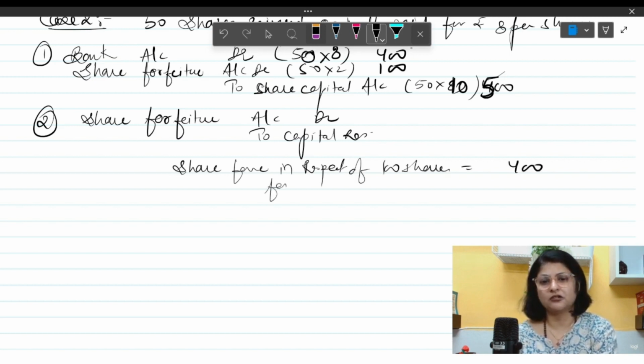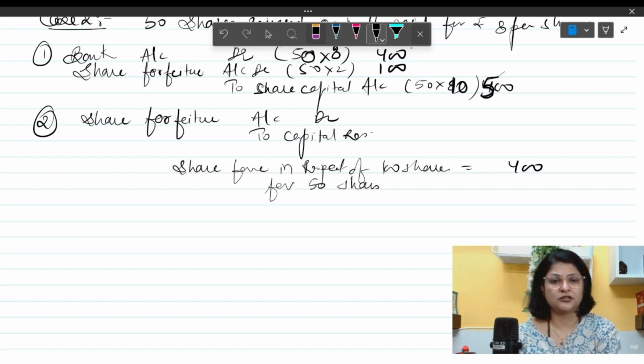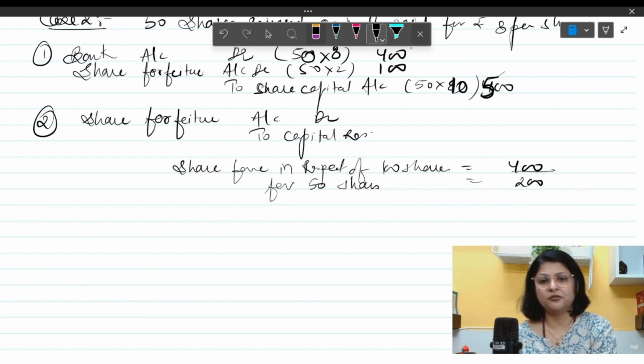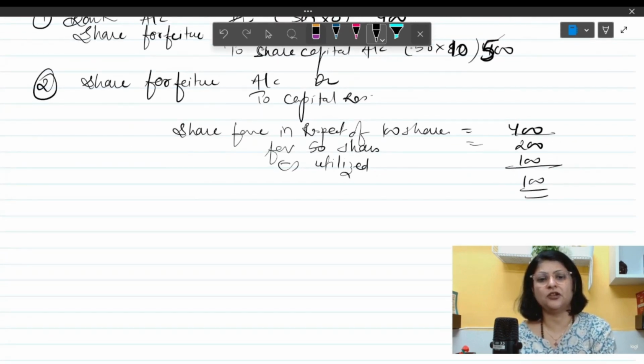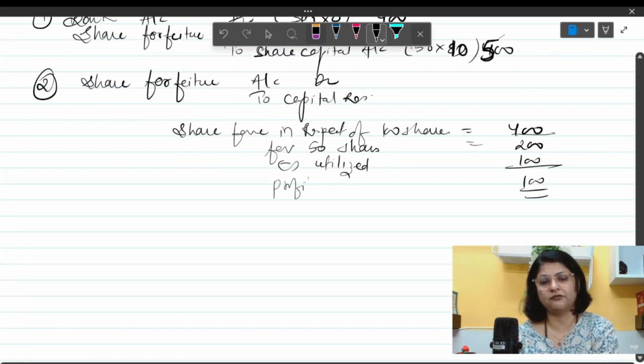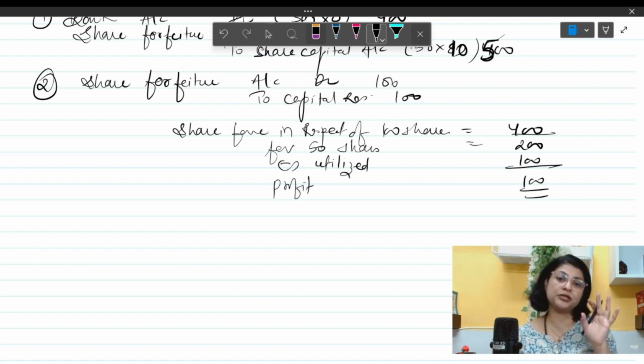So for 50 shares, it was 200. Okay, from 200, the utilized amount is 100. What is left is our profit. Like this, you have to show the calculation, which you will show as a working note. So you have only 100 rupees which can be transferred, because 200 rupees was there, but out of that 200 rupees, 100 rupees is already utilized.